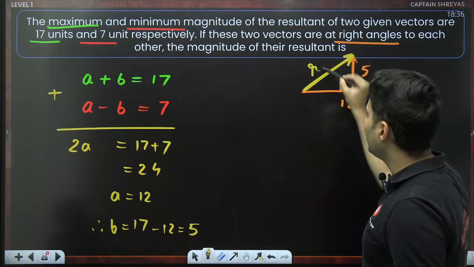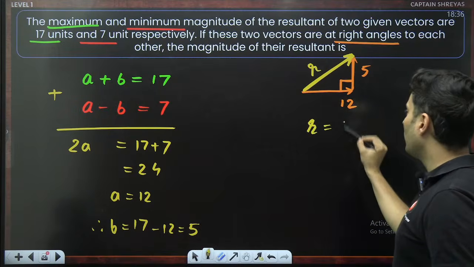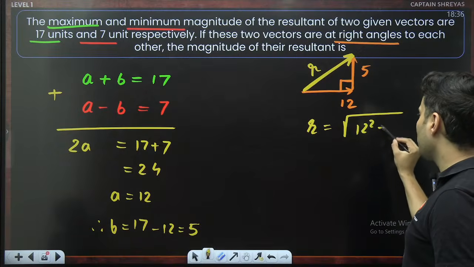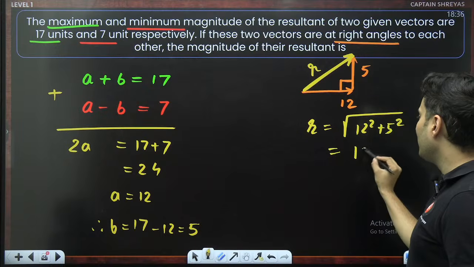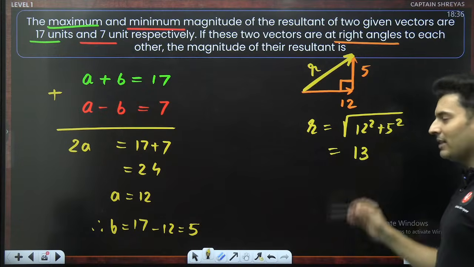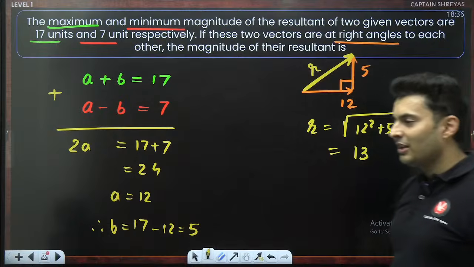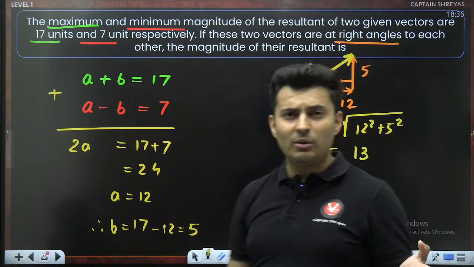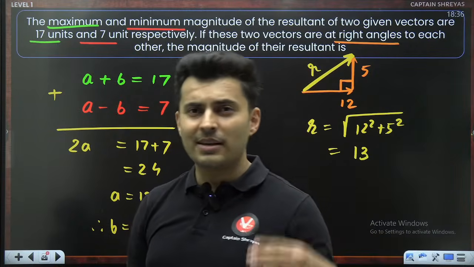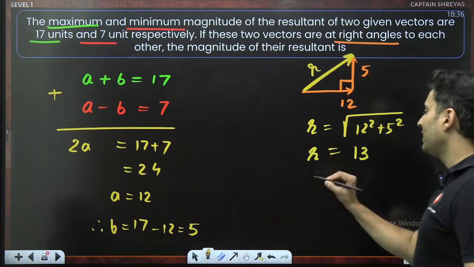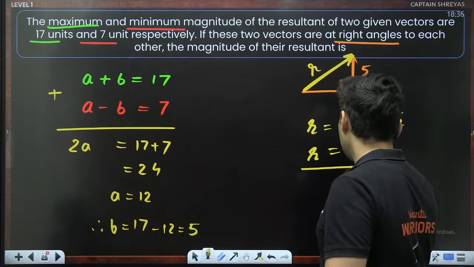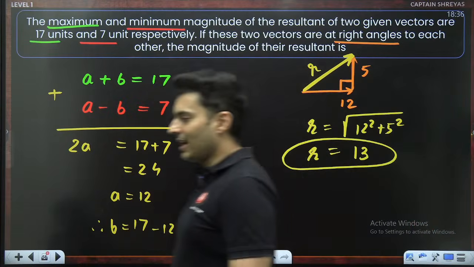So how much will that resultant be? Use Pythagoras, guys, directly. 12 square plus 5 square, simple geometry. So this is going to be 13, right? Because 12, 5 and 13 are Pythagorean triplets. 12 square is 144, 5 square is 25, 144 plus 25 is 169. Root of it is 13. That's it. So the resultant is 13 units. That is the answer.